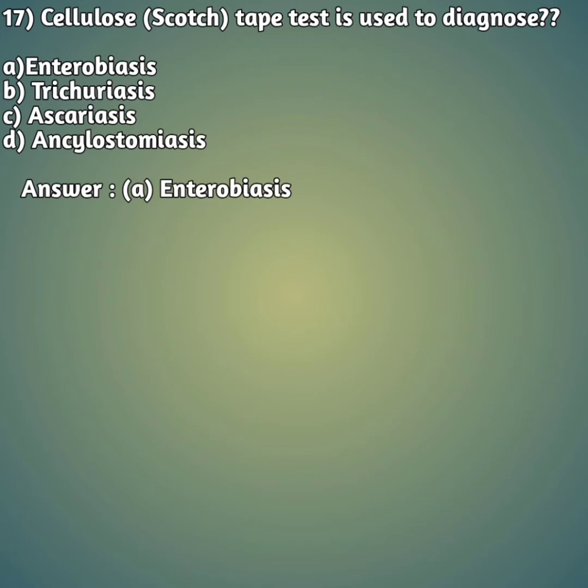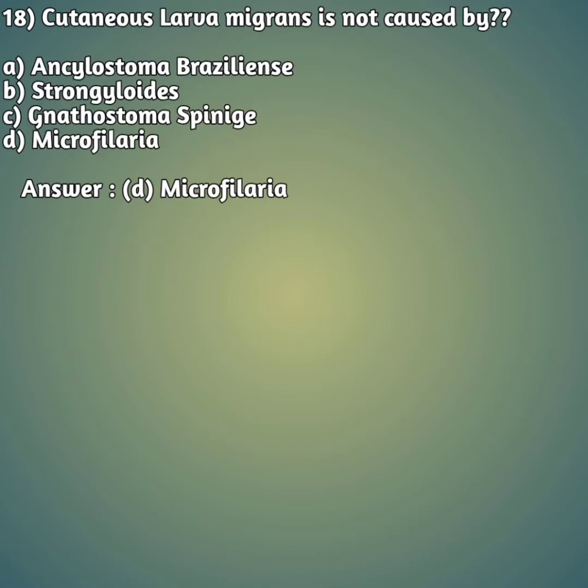Cellulose Scotch tape test is used to diagnose what? A. Enterobiasis, B. Trichuriasis, C. Ascariasis and D. Ancylostomiasis. So your right answer is answer A, that is enterobiasis, which is caused by Enterobius vermicularis, which is also called as pinworm and seatworm. It's also a kind of parasite.